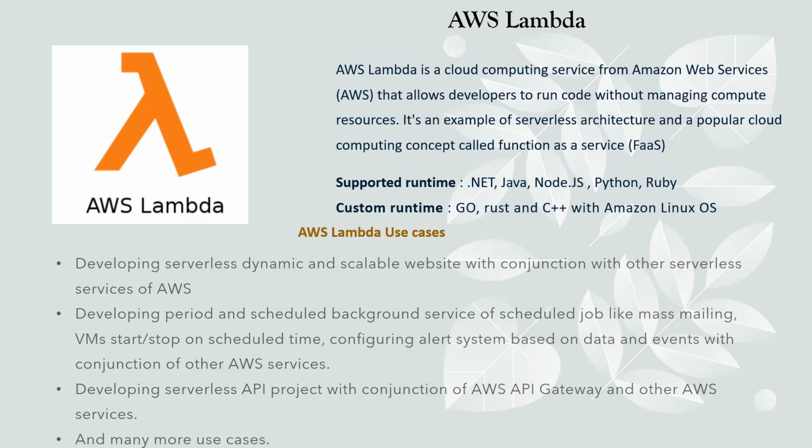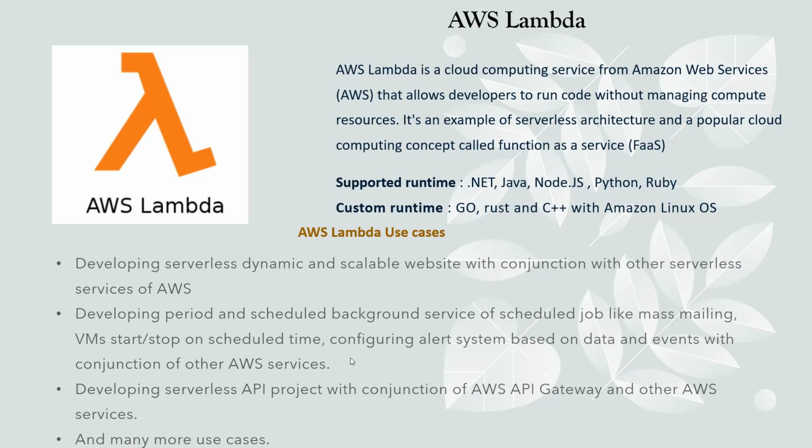For this kind of scheduled job, which will generate the required report, various kinds of analytics reports, and trigger the email to your stakeholders, you can use AWS Lambda itself.